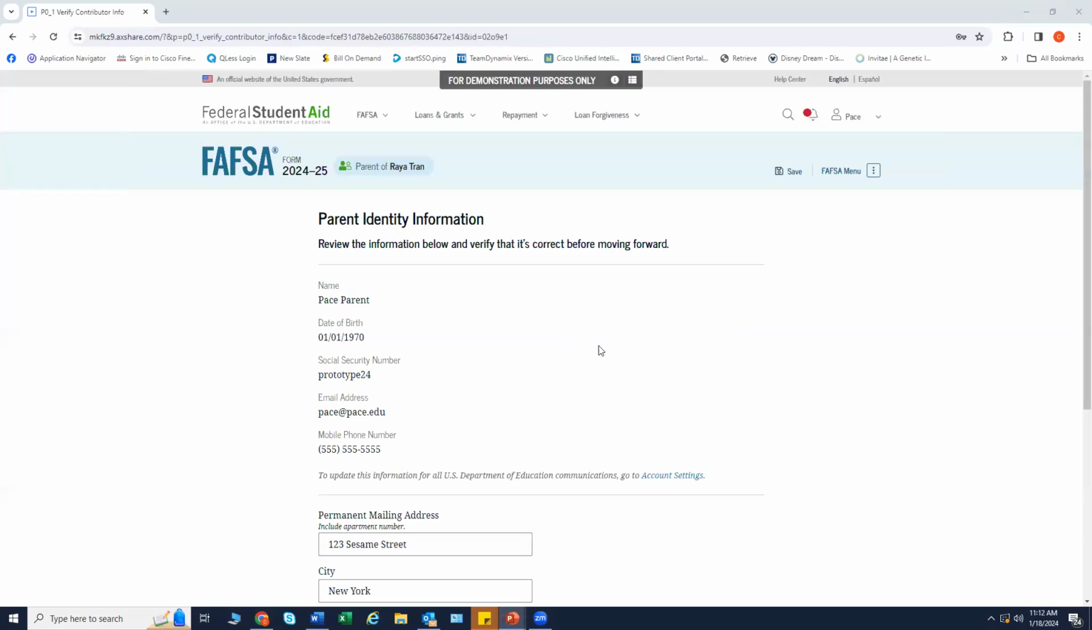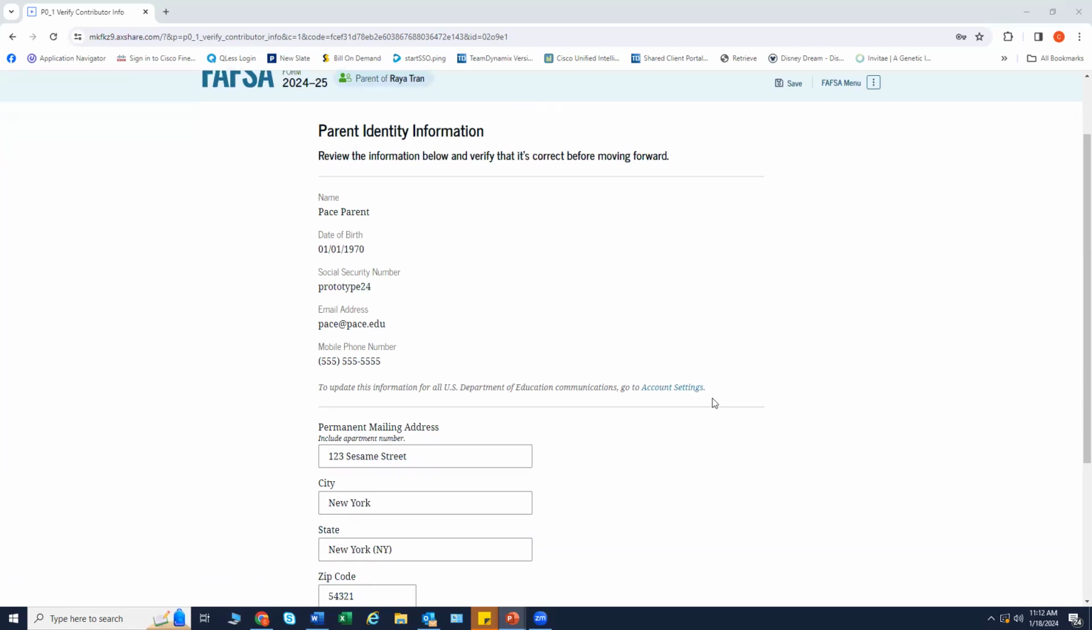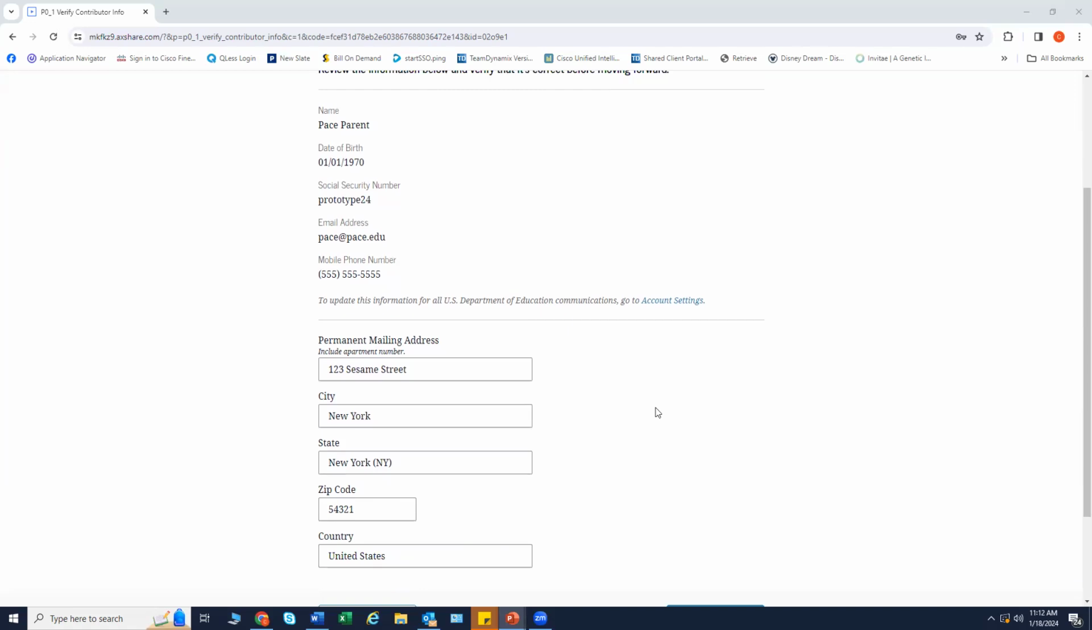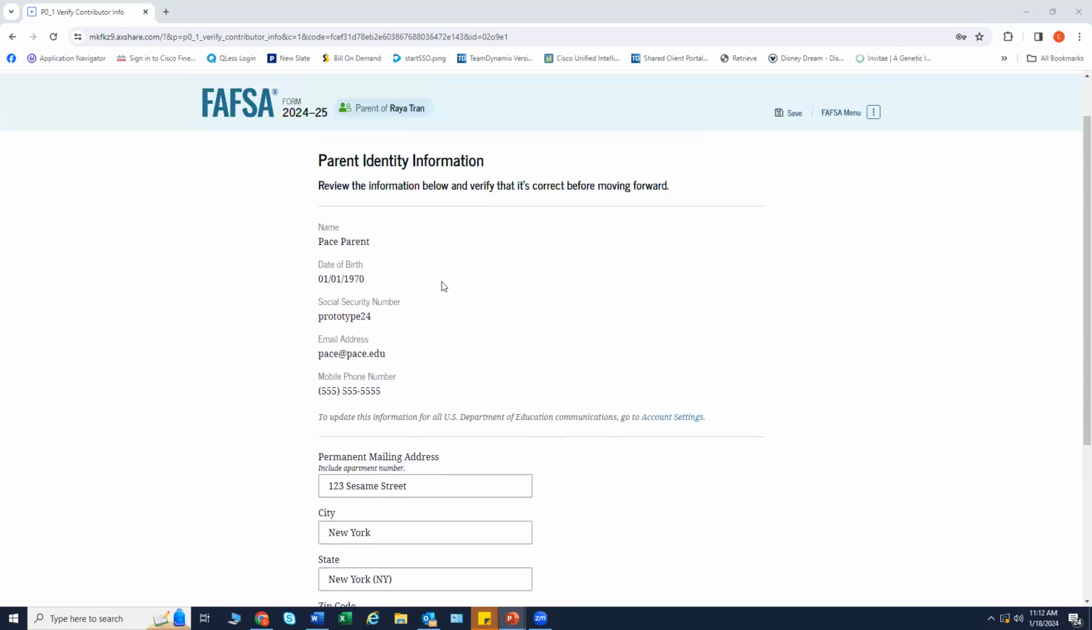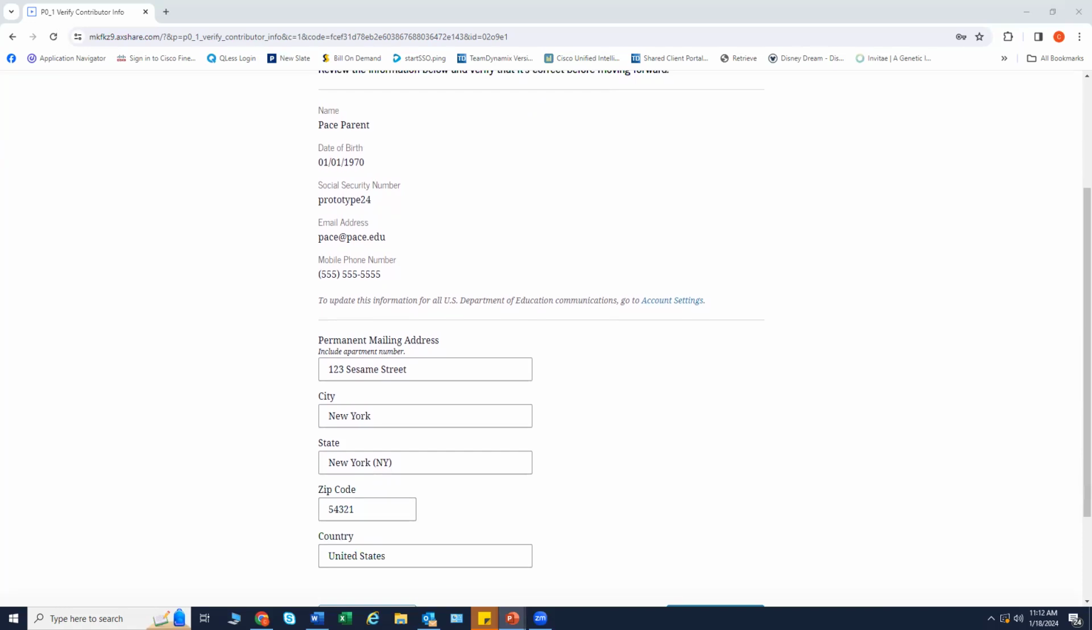This is the first page within the parent section. The parent can verify that their personal information is correct. To update any of the personal information, the parent must access their account settings on studentaid.gov. For fields related to the parent's mailing address, the parent can edit them directly on this page. Again, this is all information that is pre-populated from the FSA ID that you have created.